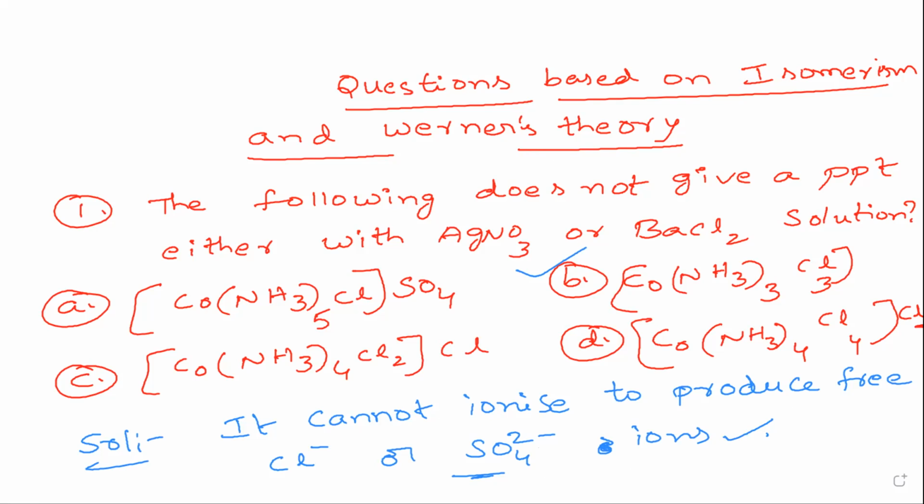Let us see now question number 2 based on Werner's theory. Second question, please note it down. Which of the following has the highest molar conductivity?